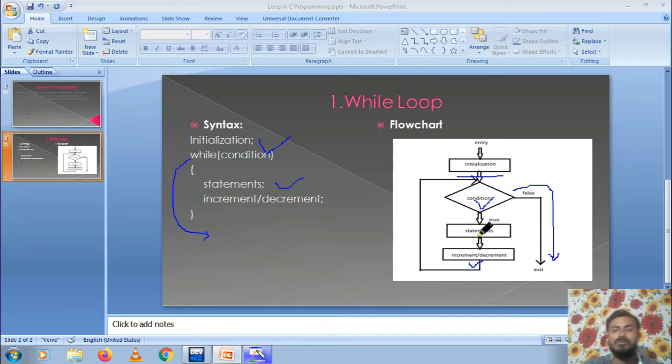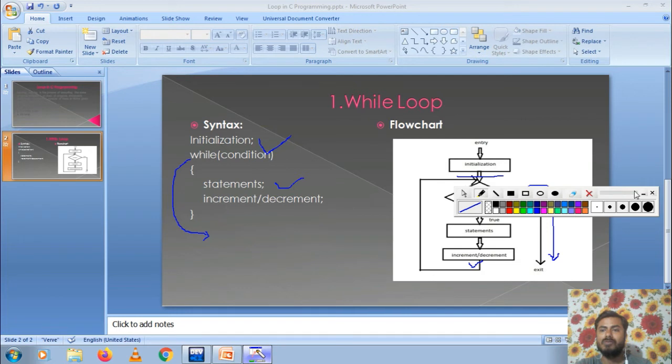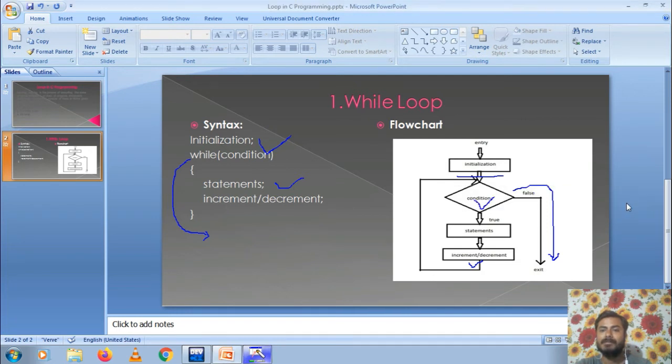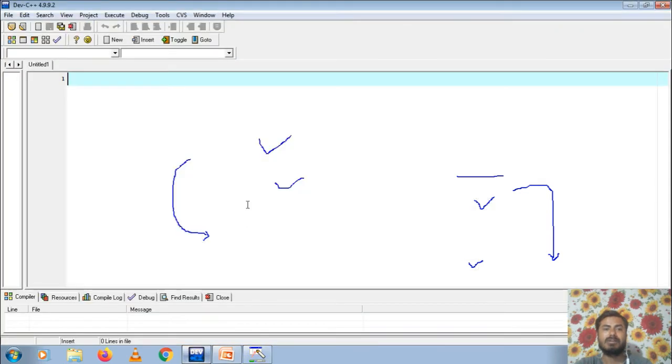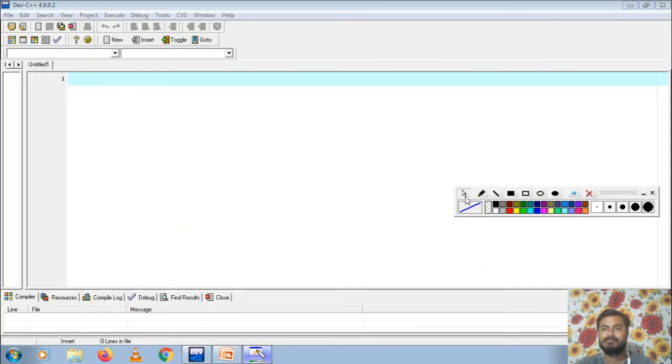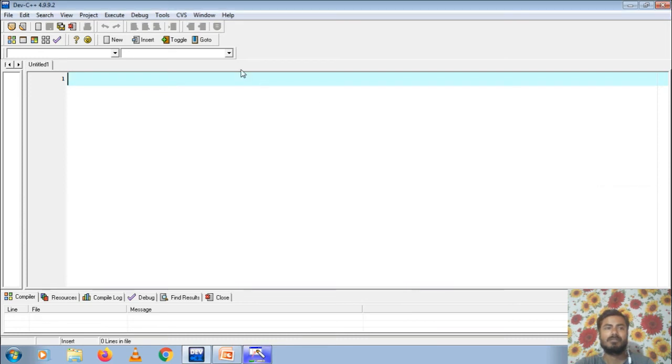Now we are going to see one example related to this while loop. I'm going to do one example for you all. So this is my text editor. I'm going to demonstrate one example using while loop.